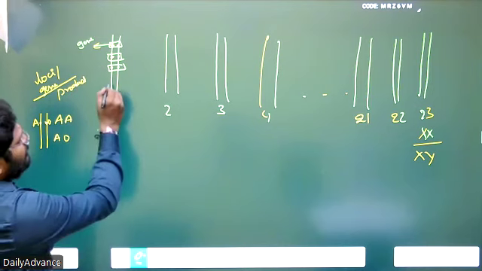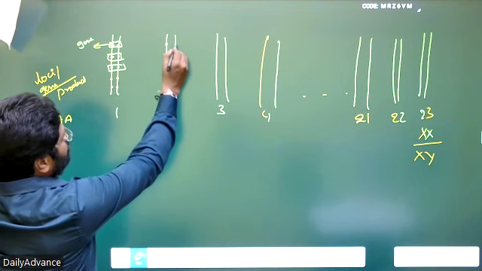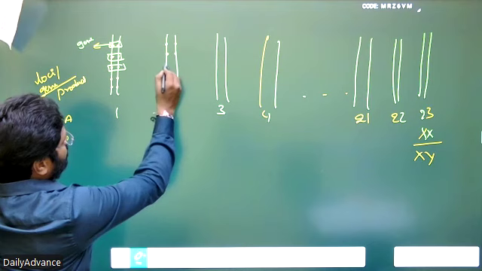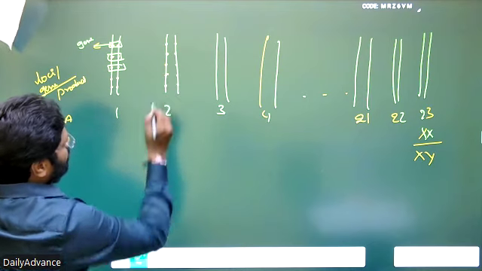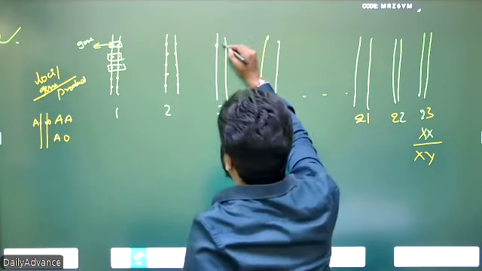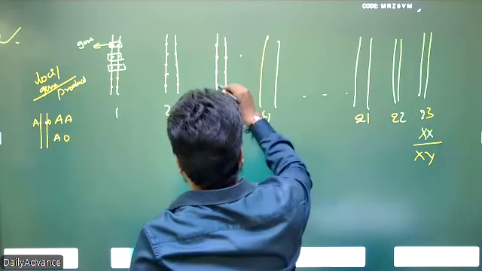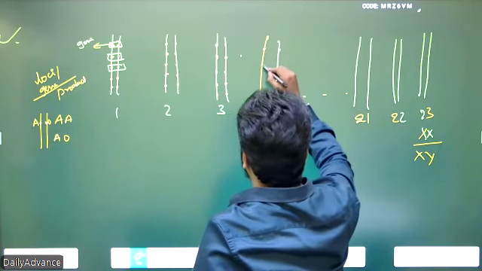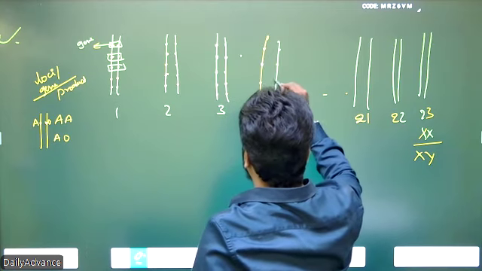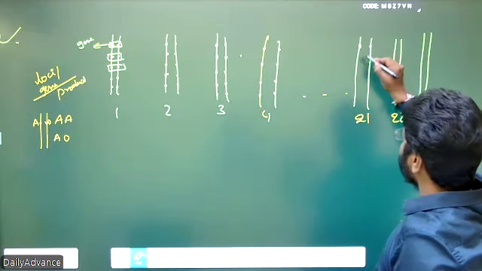So this is how genes are arranged on the chromosomes. A gene is nothing but a locus, arranged on the chromosomes. Like this, genes are arranged.